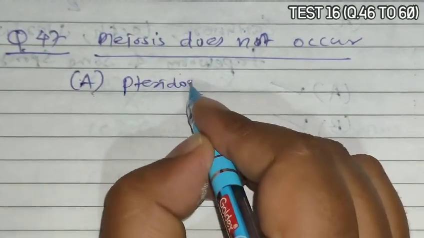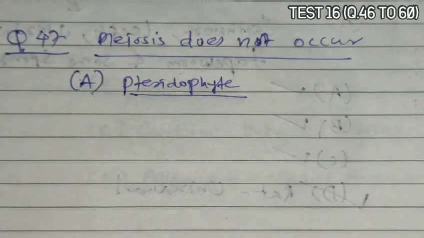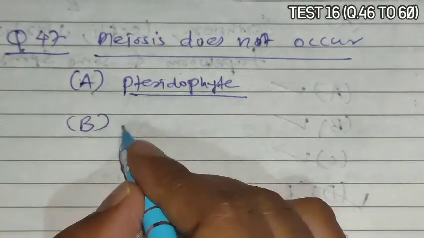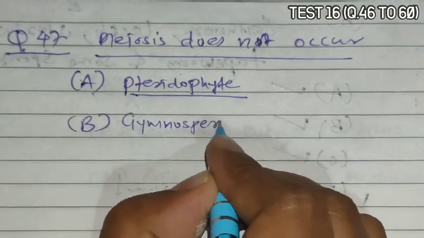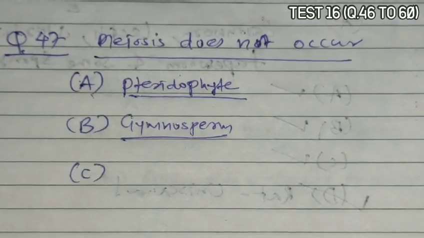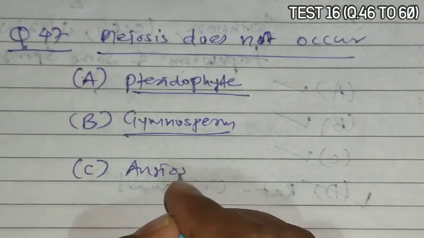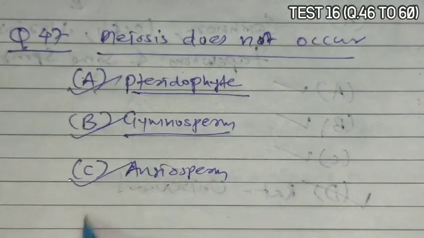In pteridophyte there is meiosis for the production of spores from the spore mother cells. Option B is gymnosperm. In gymnosperm also there is meiosis for the production of megaspore and microspore. Option C is angiosperm. In angiosperm also there is meiosis for the microspore and megaspore. So in all these, meiosis is required.